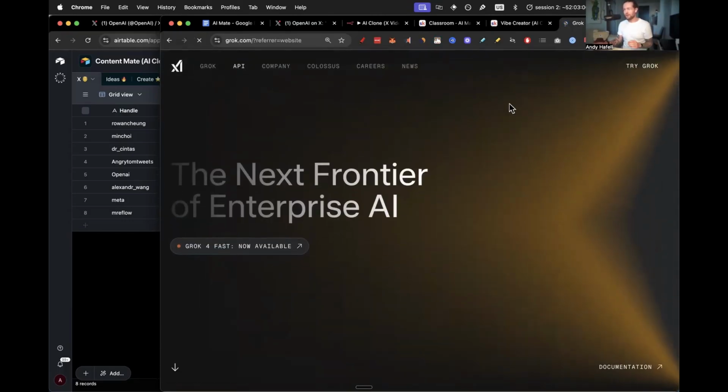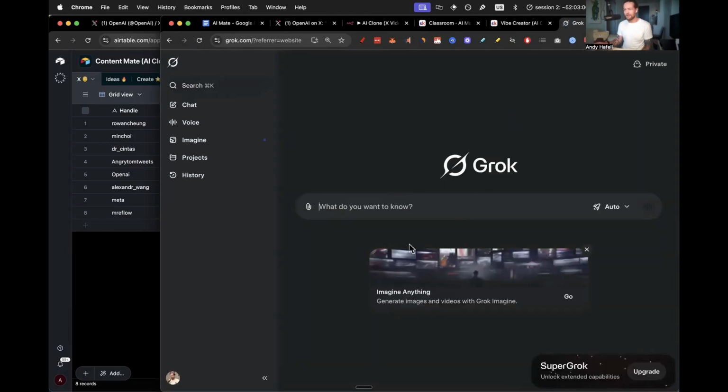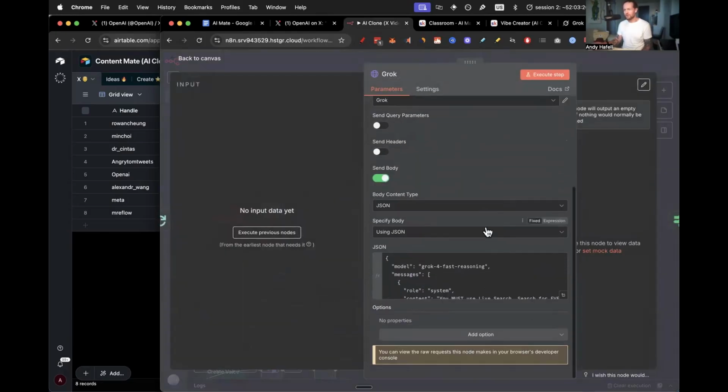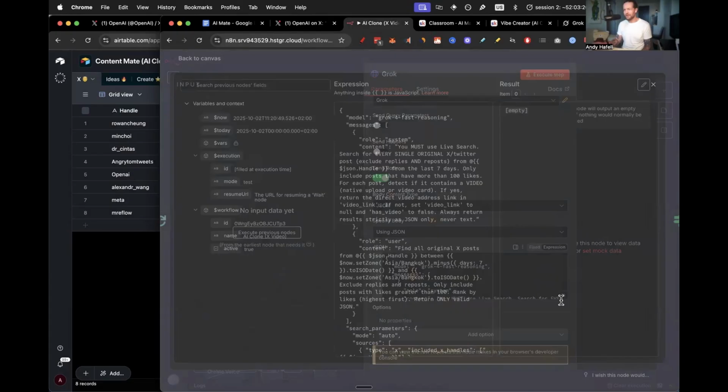So, try Grok. I'll show you a little bit on the inside. I ran it so many times yesterday, so I want to show you just my usage. Oh, this is just grok.com. Yeah, this is not the API. But yeah, I was running it through the API, and you can see a little bit of how it looks as well. It was a pretty complicated JSON prompt that I had to go with.